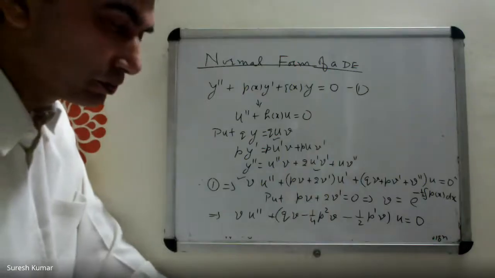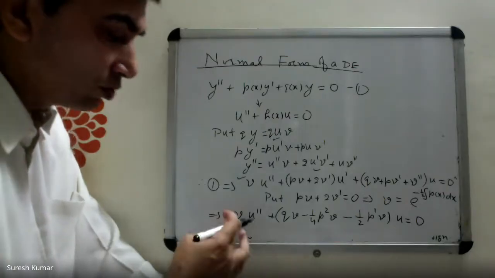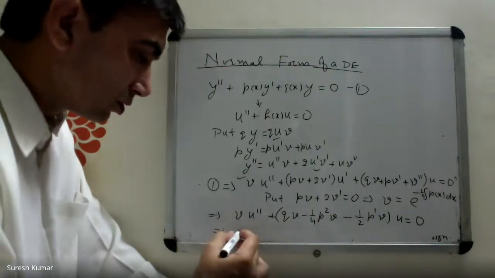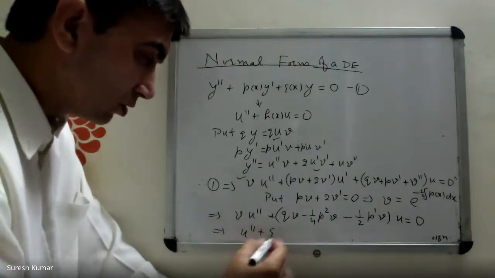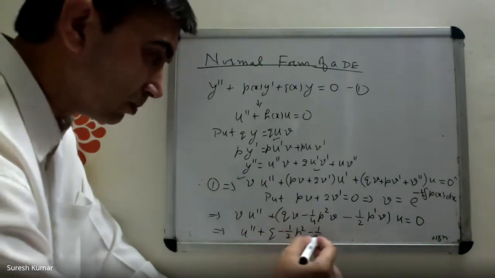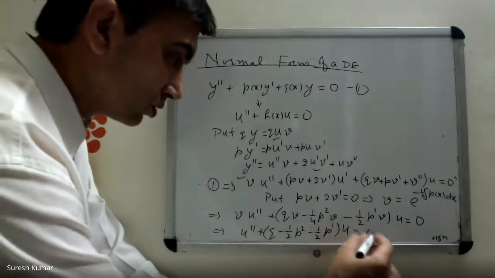Just check it. Now divide throughout by v. So u double prime plus Q minus half P square minus half P prime, u equal to 0.